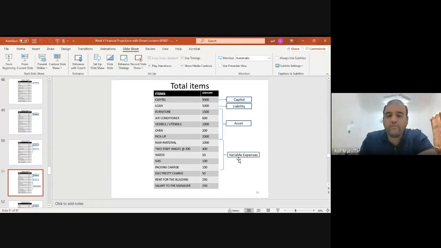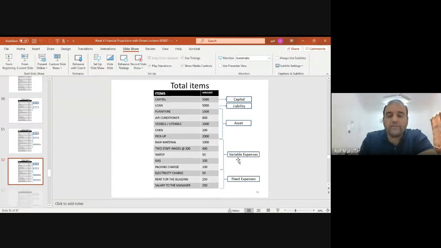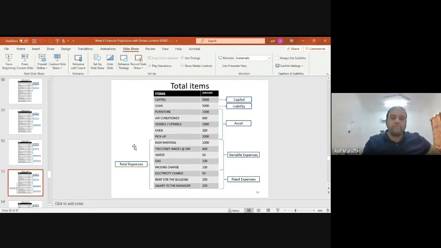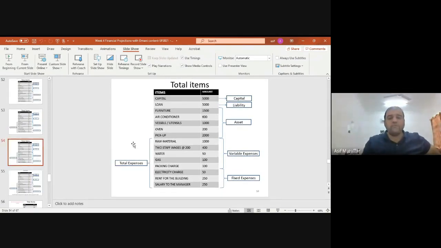These are the variable expenses. And then the indirect costs, which are the electricity charge, rent for the building, and salary to the manager. So this is my balance sheet. It has capital, liability, assets, direct expenses and indirect expenses. This is my total balance sheet.